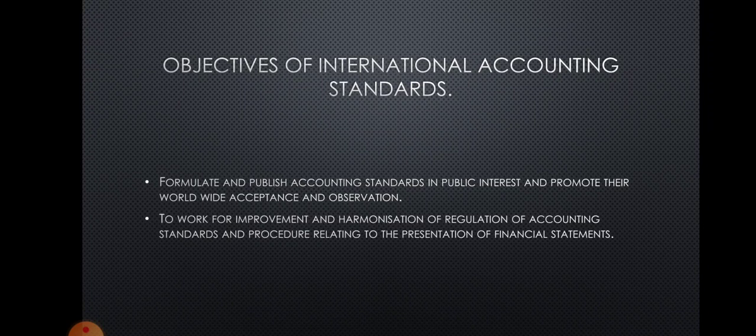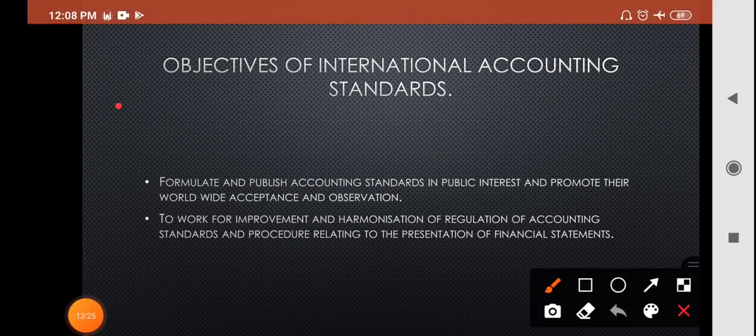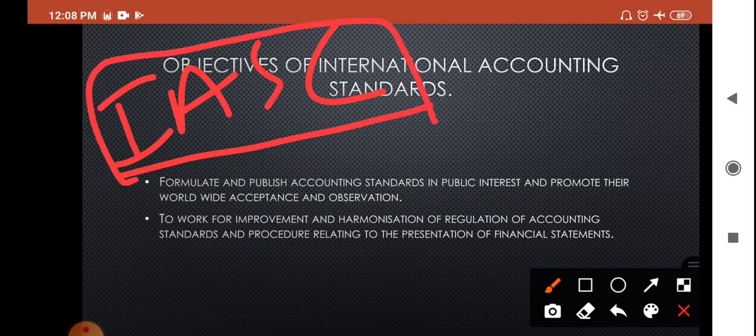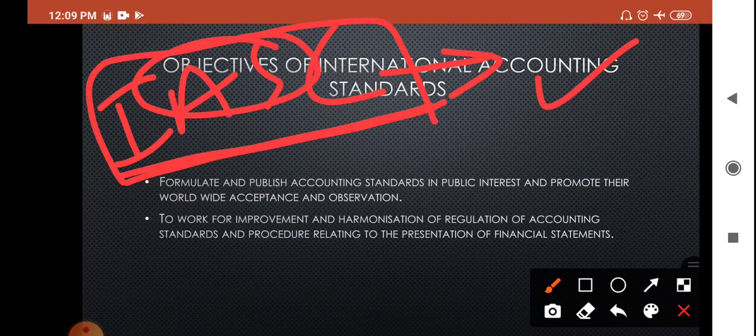International accounting standards, no doubt, are formulated by the IASC, the International Accounting Standards Committee. The goal is to publish the accounting standards in public interest and promote their worldwide acceptance and observance.